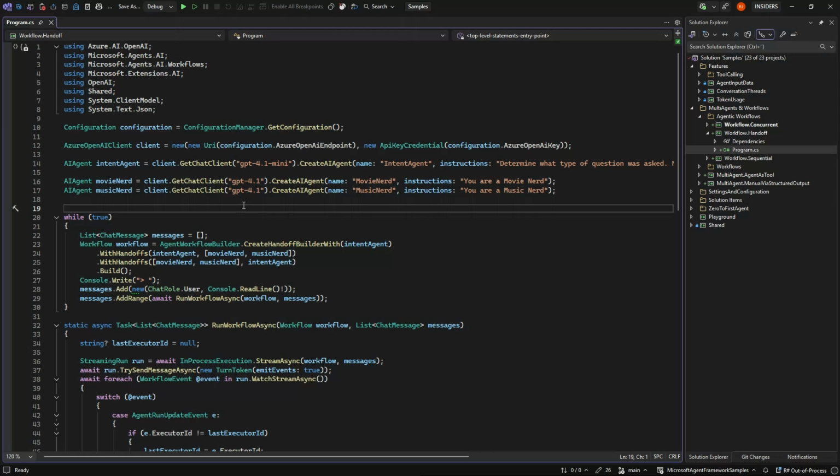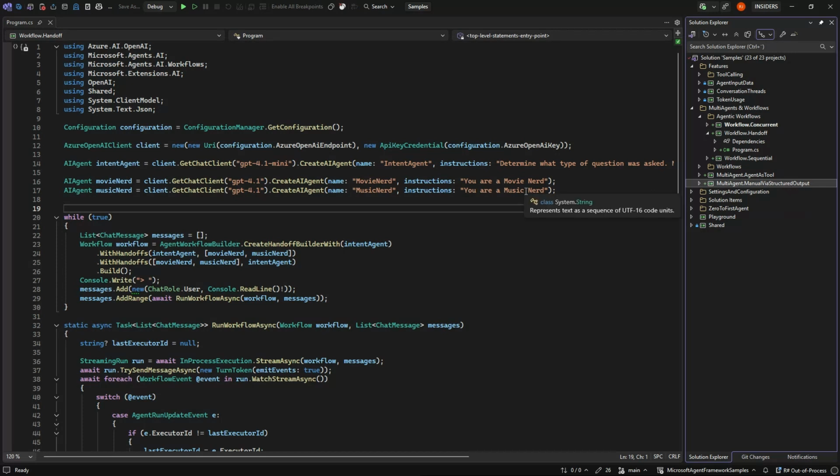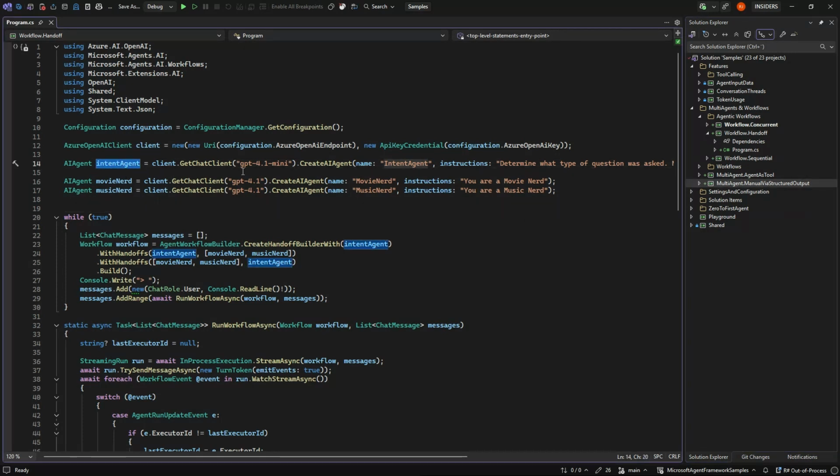We have seen the same scenario in the manual via structured output, which is a separate video. But the idea is that we have an intent agent and ask a question that is either a movie question or a music question, and get some feedback based on that.